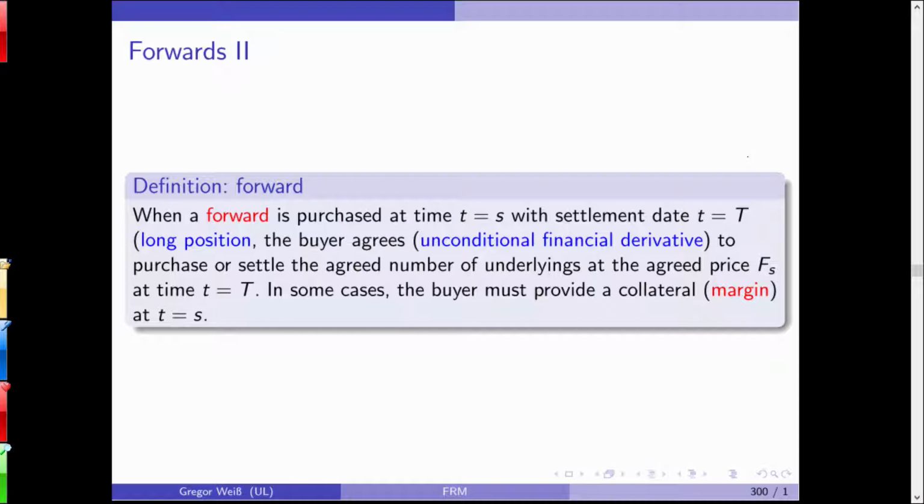To cover those losses, you might be forced to pay a margin payment into what we then call a margin account. Later on, at the end of the contract, the margin payments in the margin account can be used to cover the losses that have been piling up over this year. So this is the purpose of a margin account.